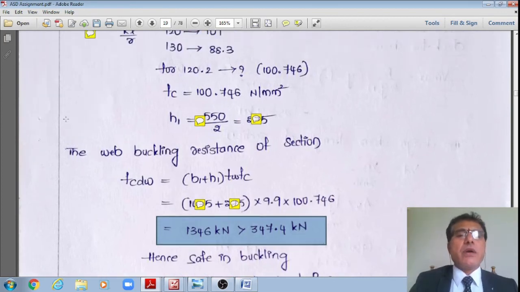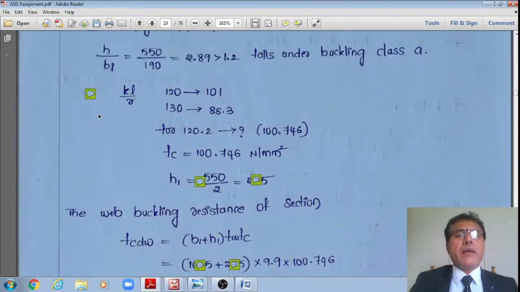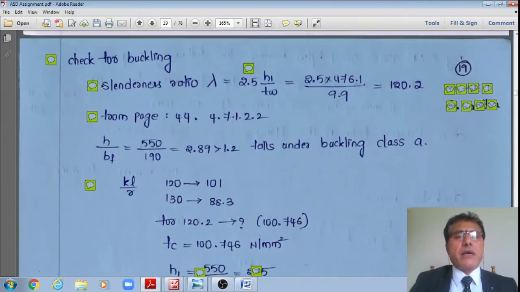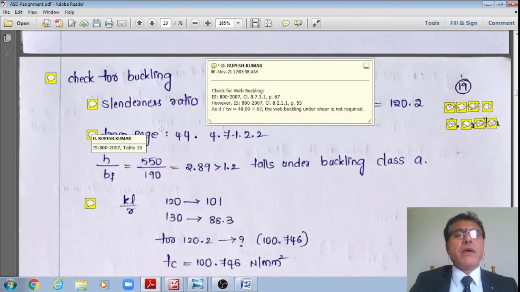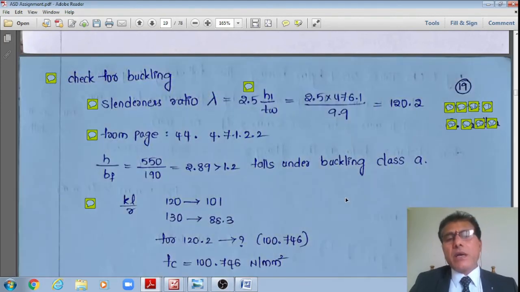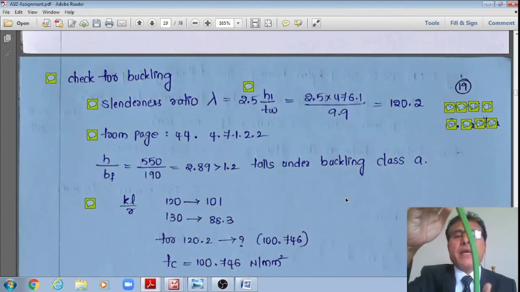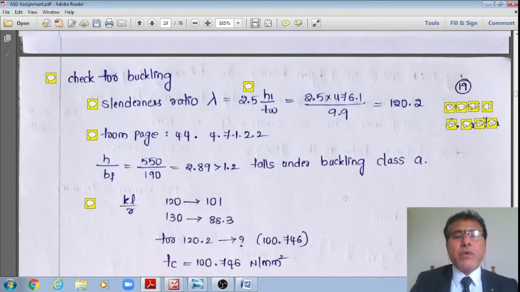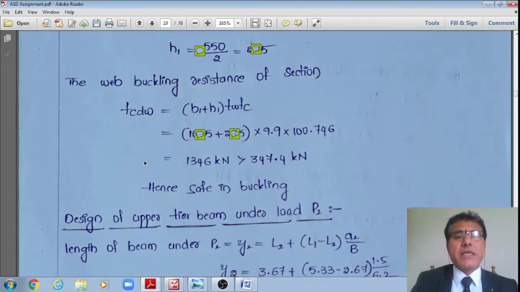However, this was already guaranteed by the previous check, that if D by TW is less than 67, this web buckling check need not be done as per clause 8.2.1.1, page number 53. But nevertheless, if at all it is required, how this buckling check should be done, we have illustrated that, right? Once it is okay in the final check,